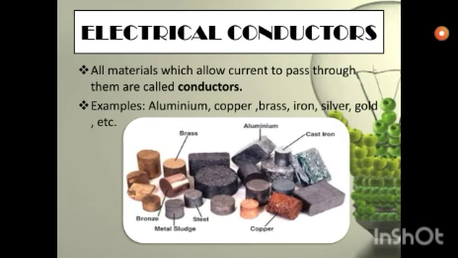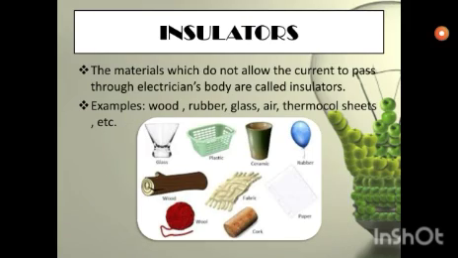That's why the wires in your house are made of copper, as copper has super conductivity and is cheaper, and it is used in making the wires present in your house for the electrical appliances. Then we have the insulators.